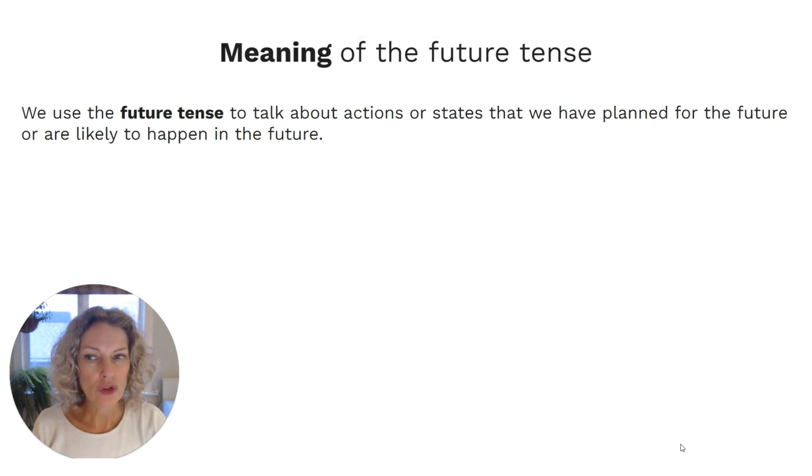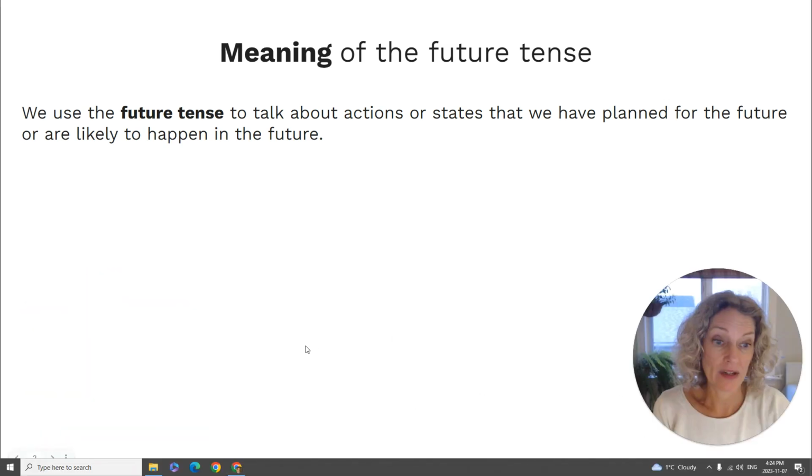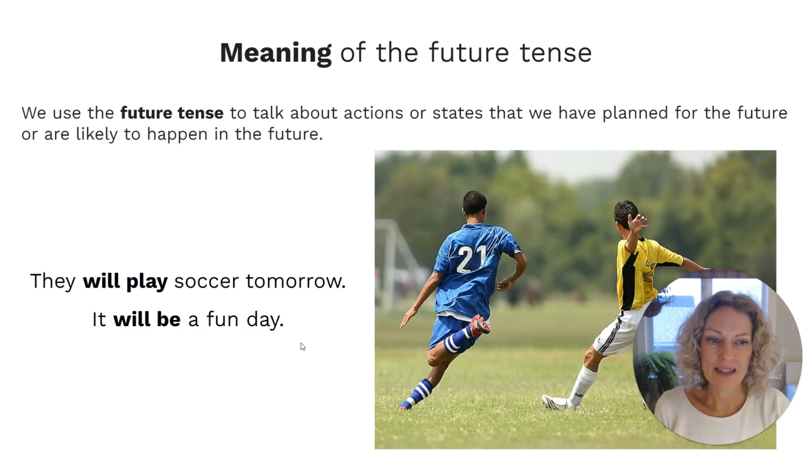When we use the future tense, we use it to talk about actions or states that we have planned for the future or are likely to happen in the future. So here are some examples. They will play soccer tomorrow and it will be a fun day.